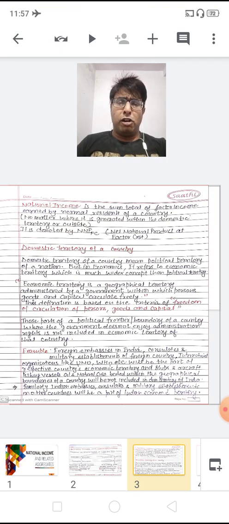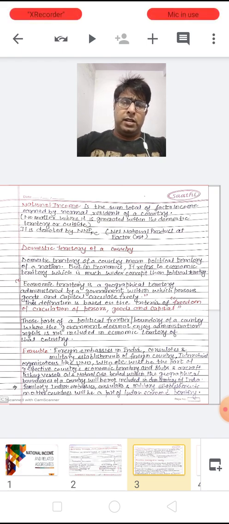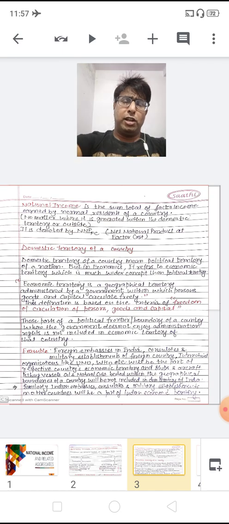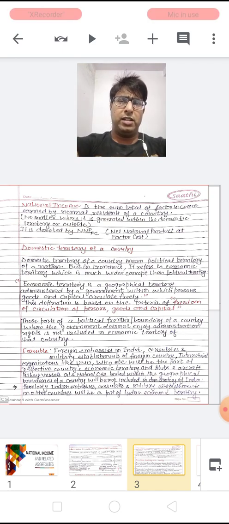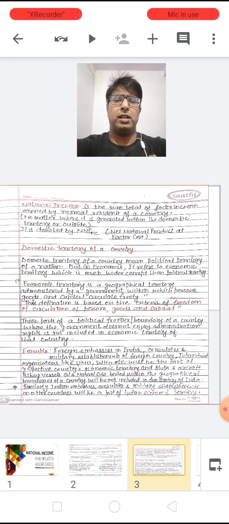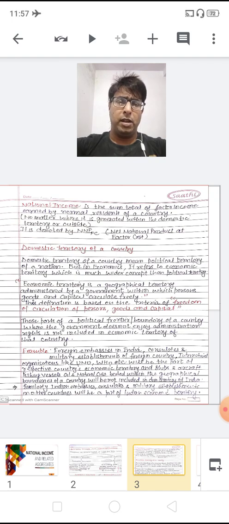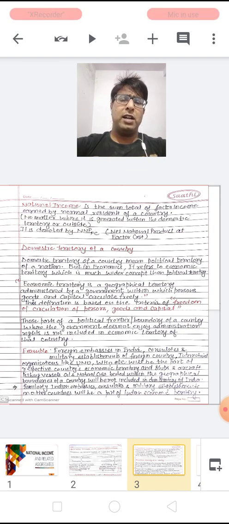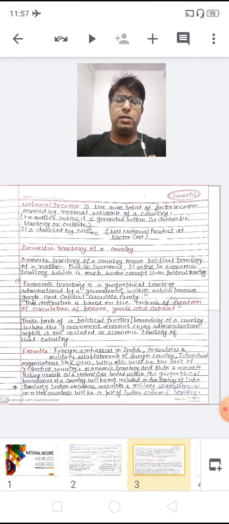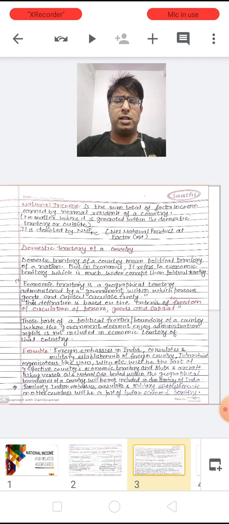But here in economics, this domestic territory refers to the economic territory, which is obviously considered a much wider concept than the political territory. According to the United Nations, there is a definition. In economics, a domestic territory means the economic territory of a country. Now what is economic territory?